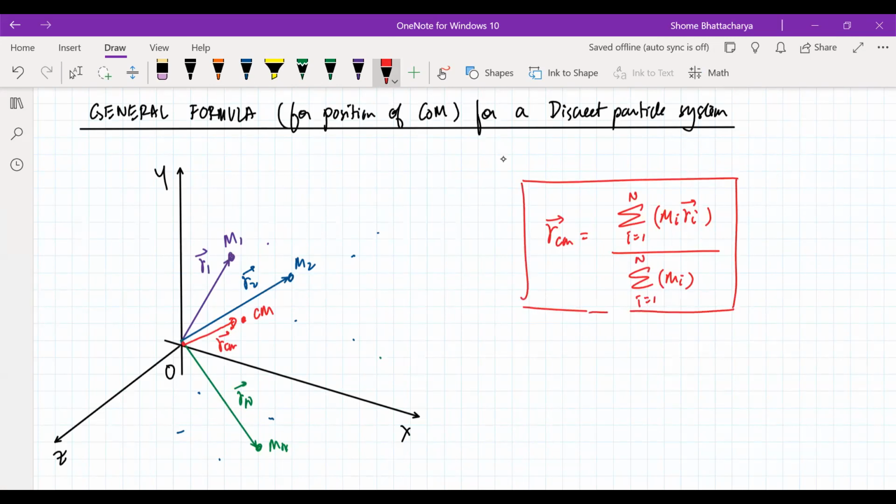So basically this formula means we are executing this summation in the numerator, m1 r1 as a vector plus m2 r2, and this series continues till the last particle, and in the denominator we are just adding up the masses.